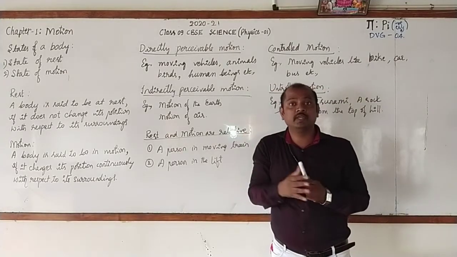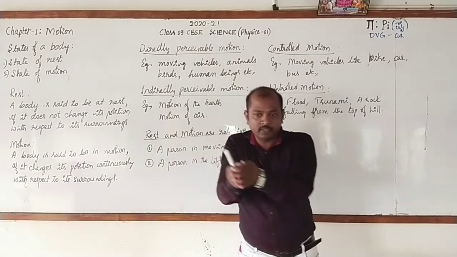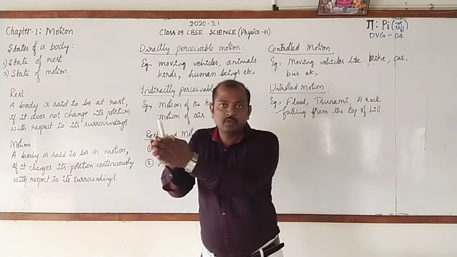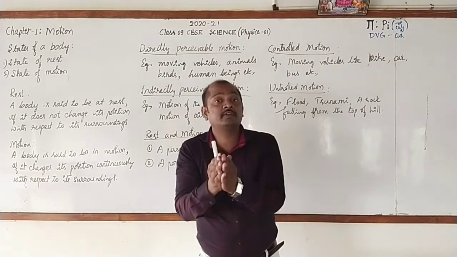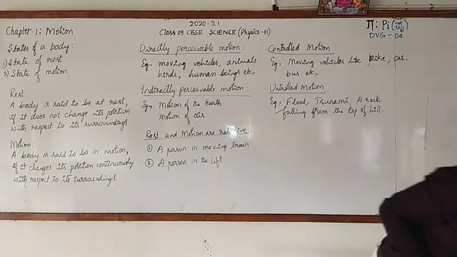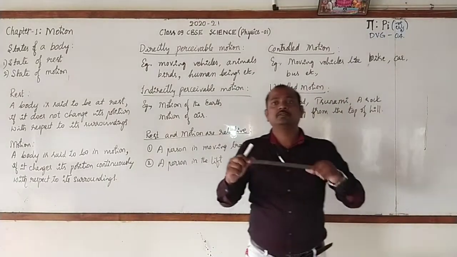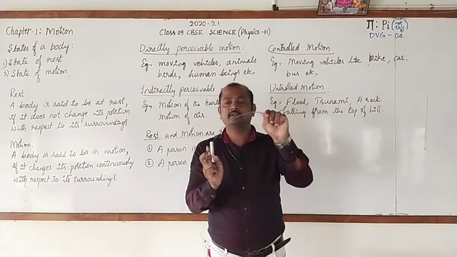And imagine you are in the park. There is a swing. Then what kind of motion you will experience there? There will be to and fro motion, and we call this to and fro motion as oscillatory motion. And you go for taking a scale, then you just bend like this and leave.